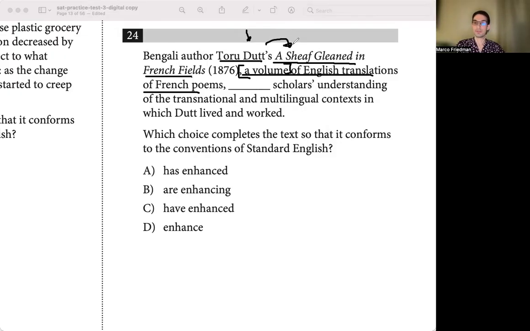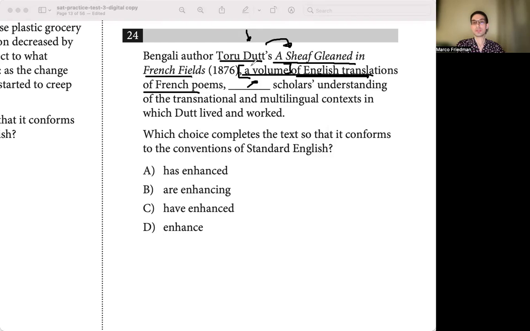Is it singular? Is it plural? Well, it's singular. And then the appositive, a volume, confirms this. This is a prepositional phrase, so don't get stuck here. I have translations of French poems, but that's only describing what the book is about, what the volume is about.